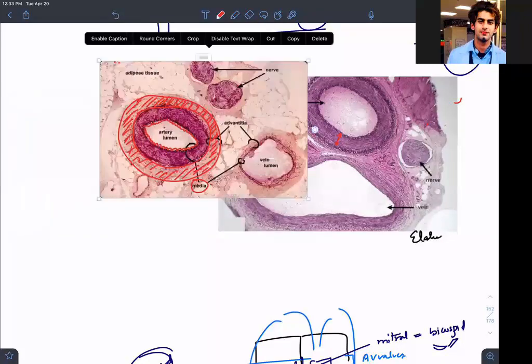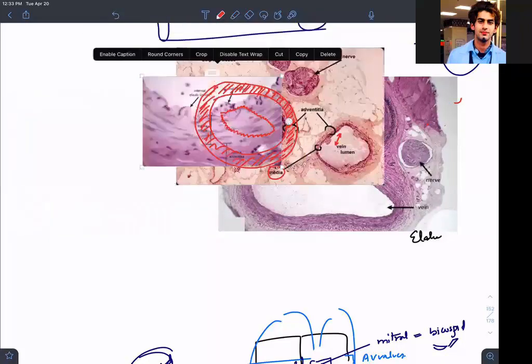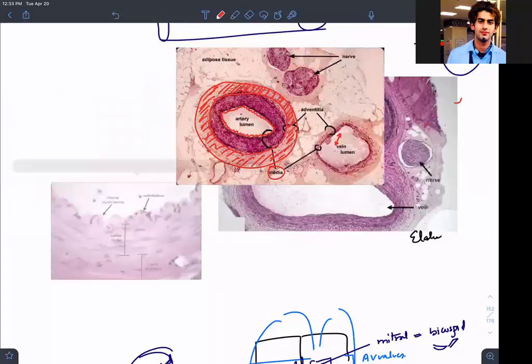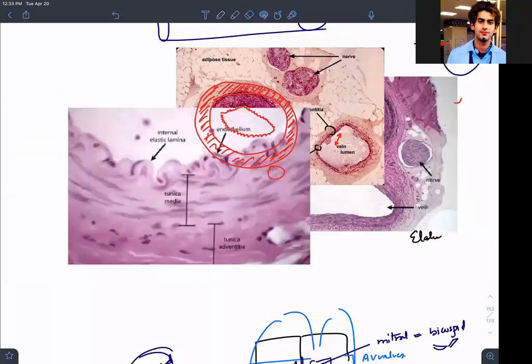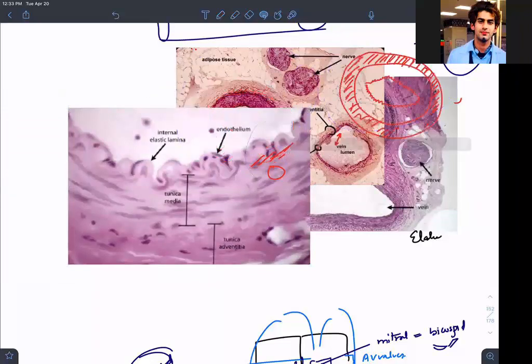Now going more inside, this is the endothelium. This is the internal elastic lamina. This region is the tunica media. This is the tunica adventitia. Can we see the spindle shape? I think this has less of the smooth muscle.